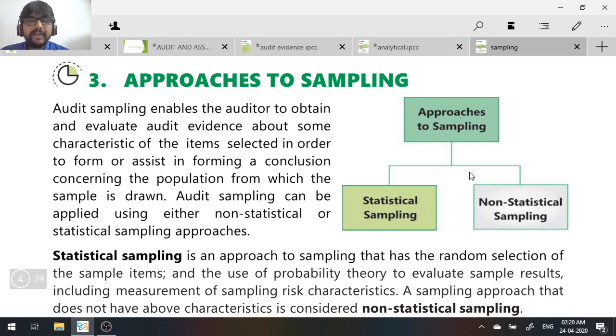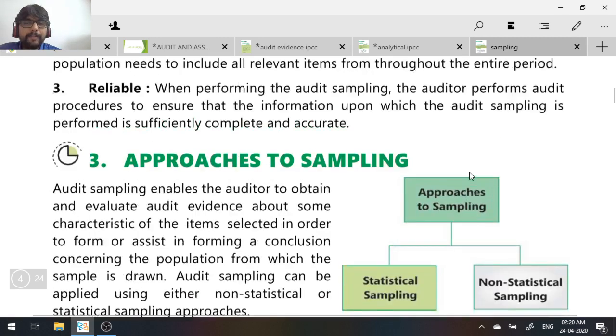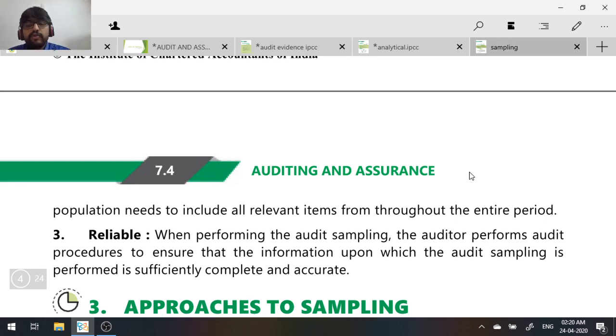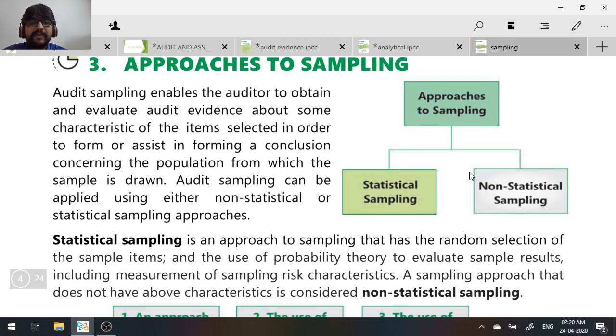Now, approaches to sampling. Please listen, my students. This is something very important. Usually students make a mistake here. Whenever the question on approaches to sampling is asked, students will say random sampling, systematic sampling. Sorry, those are not approaches. Those are methods, sample selection methods. I am asking you the approaches to sampling.